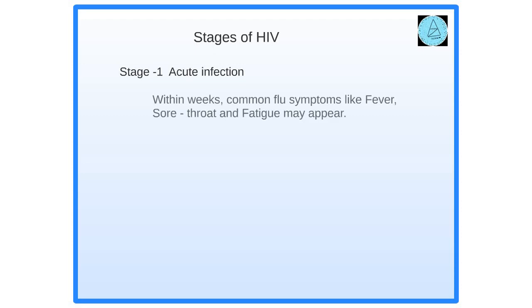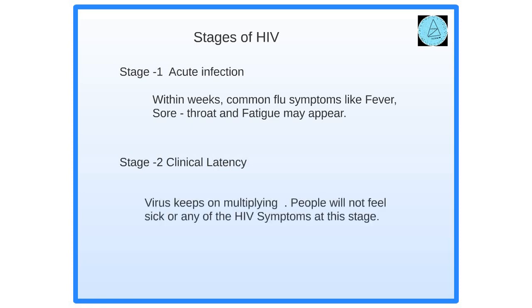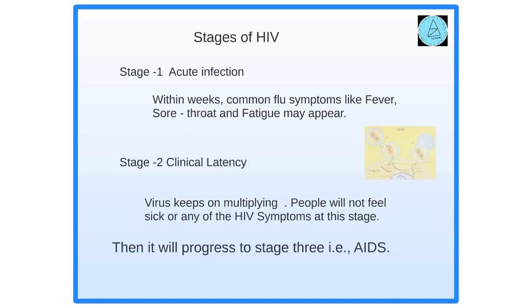Stages of HIV. Stage 1 is called acute infection, where humans suffer from common flu, fever, fatigue and sore throat within 1 week of infection. Stage 2 is called clinical latency, where the virus keeps on multiplying day by day and month by month. People usually do not feel any symptoms of HIV at this stage. If this is not taken seriously, it will lead to AIDS, which is the final stage.